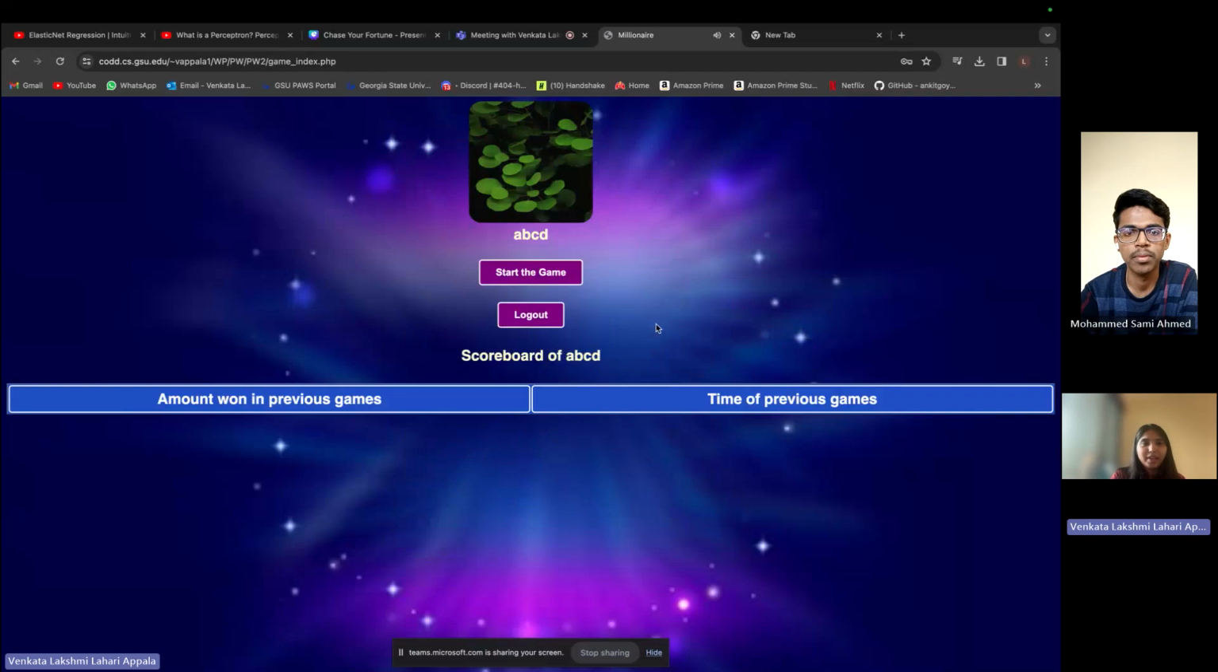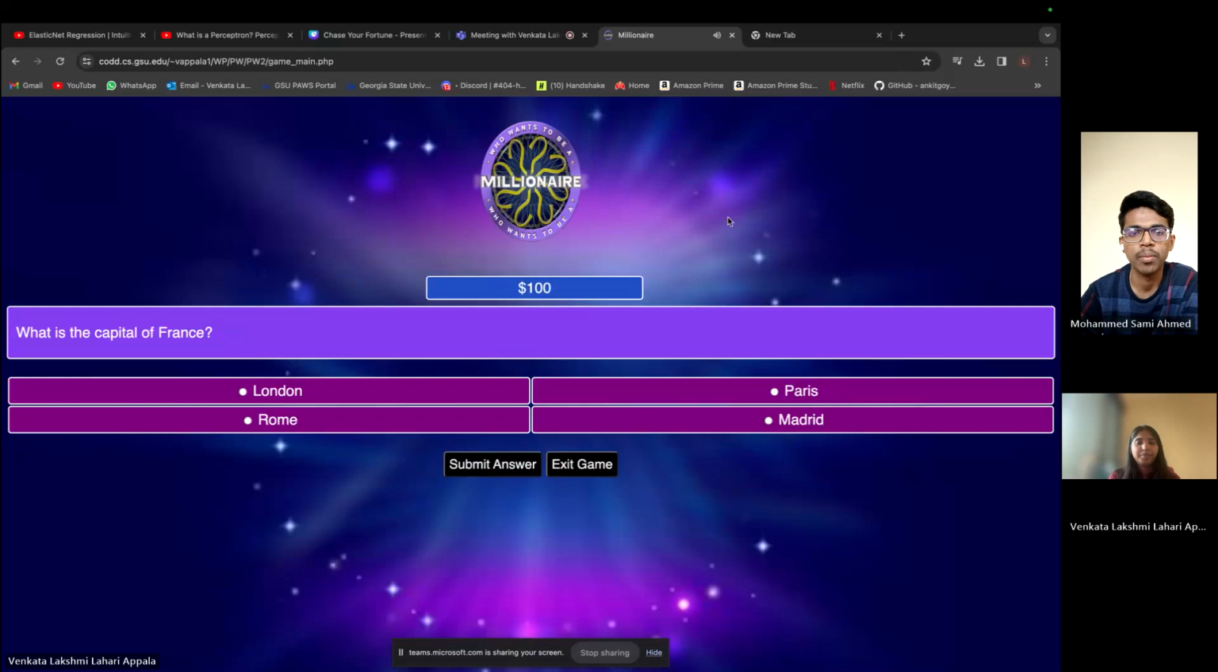There is music also playing. I think you can hear. Here we can see the displayed image, the photo and the name, and the start game, logout, options, and the scoreboard. This is the user signing in for the first time, so there are no previous games, amount, and time. We'll click on start the game and Sammy will explain this.